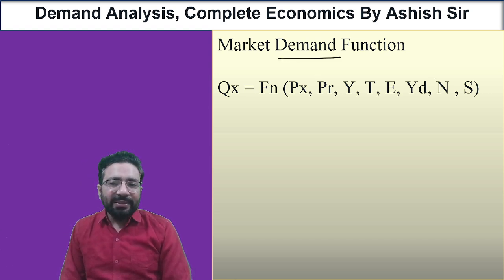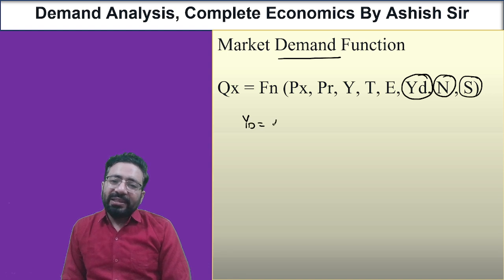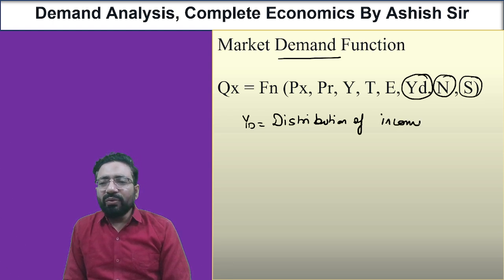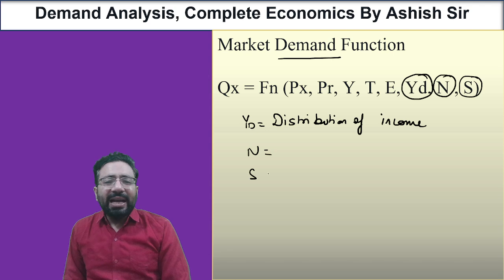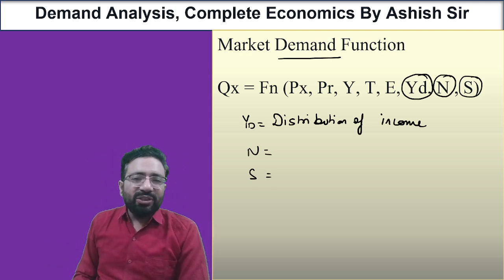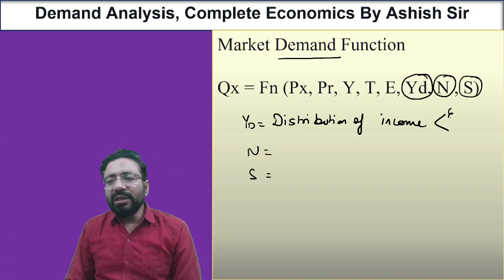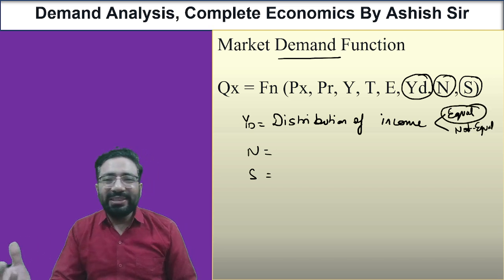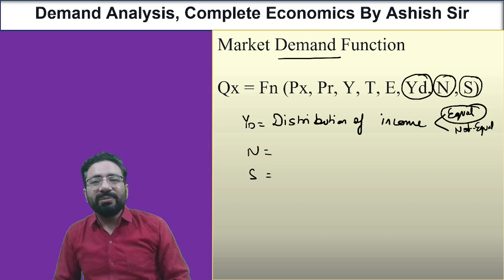When it comes to the market, here are three more things: YD, that means distribution of income; N, number of buyers; and season, that is, what season is going on. Distribution of income may be equal or unequal. If the distribution of income is equal, there would be no rich and no poor. All will have the same income status.